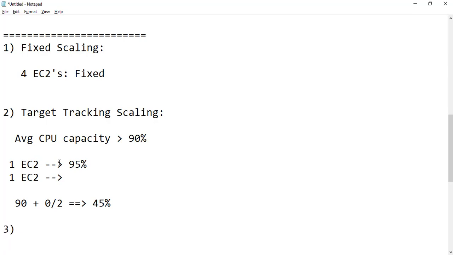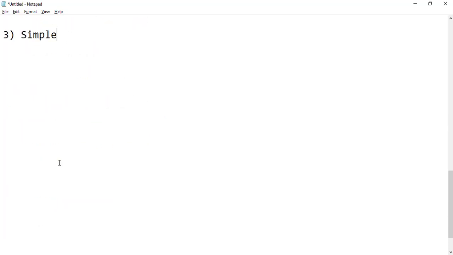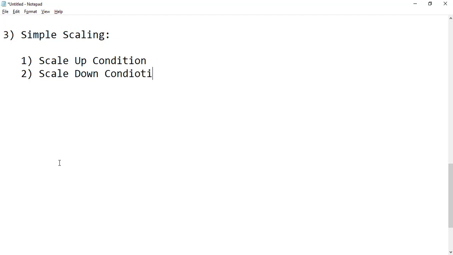Now the third one is simple scaling. Here we can give one scale up condition and one scale down condition. So only one condition can be given for scale up as well as scale down. So I can say that if average CPU utilization is greater than 80%, then add one EC2.